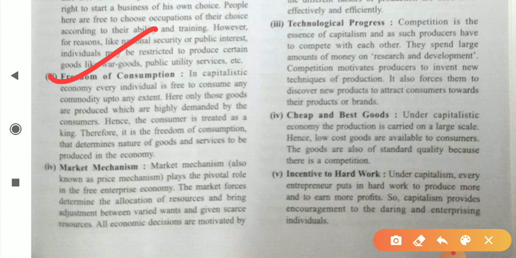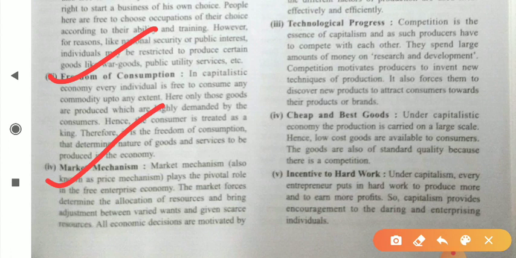Dear students, the next point is market mechanism. Market mechanism is simply the deciding mechanism of prices in an industry. In this case, the market forces decide. Now the question that strikes our mind is, what are market forces? Market forces means the demand and supply forces.